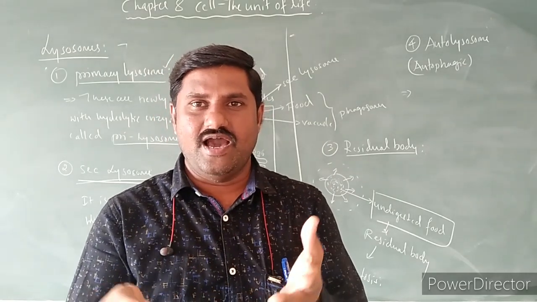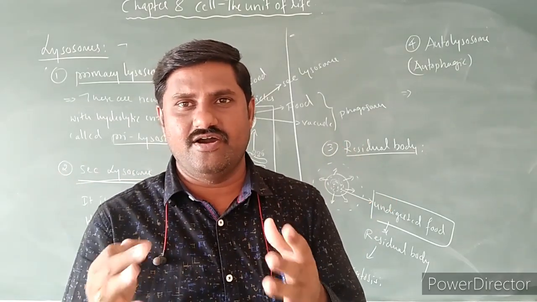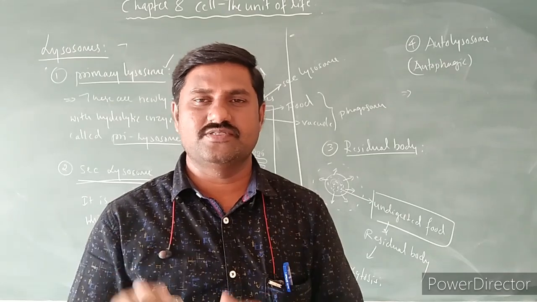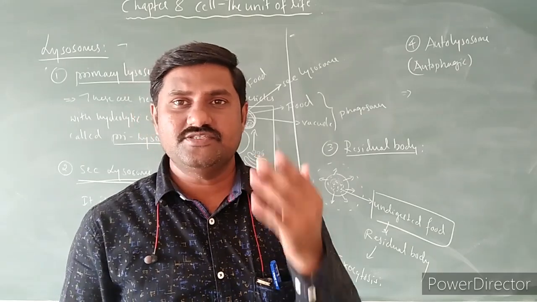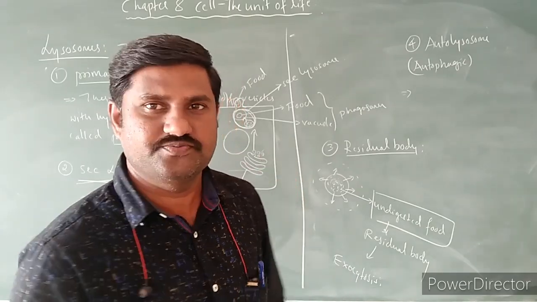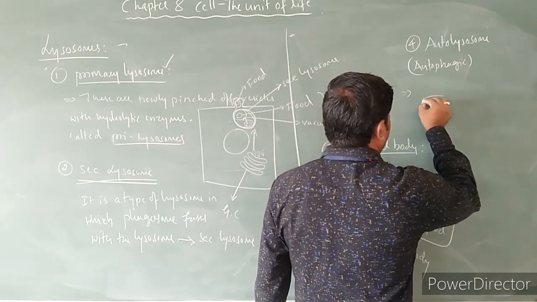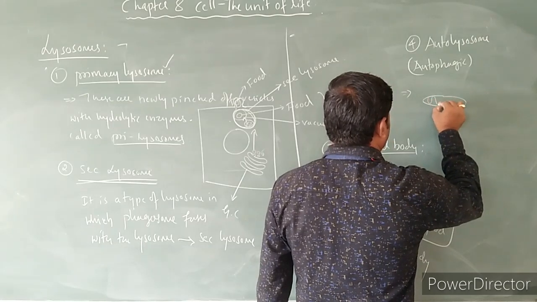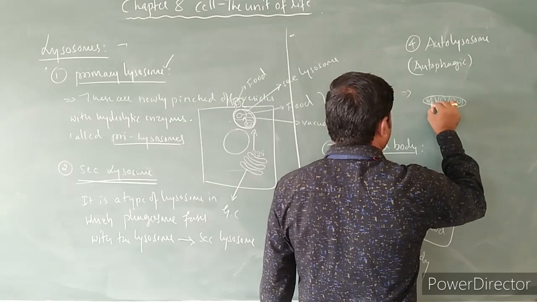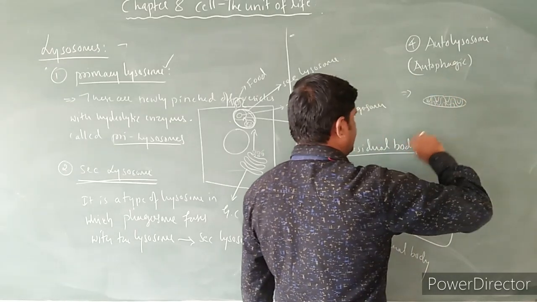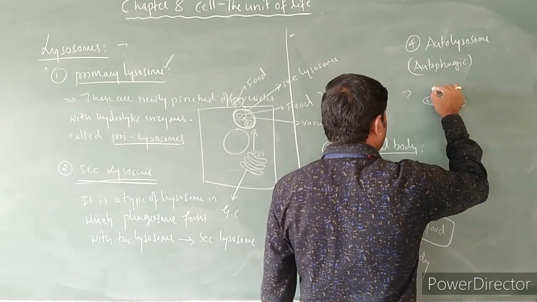So the killing of the worn out cell organelle takes place over here. That type of lysosome is called an autophagic lysosome. Let us see with the diagram. See here, this is one mitochondria. Imagine. And here are some lysosomes, primary lysosomes.